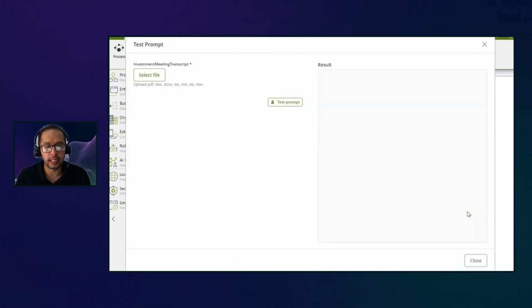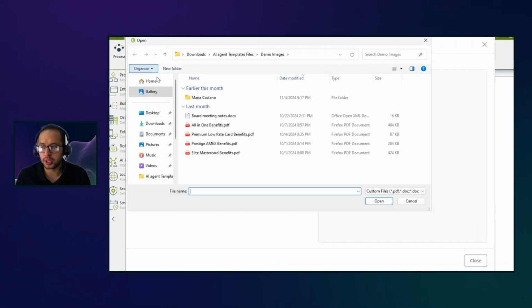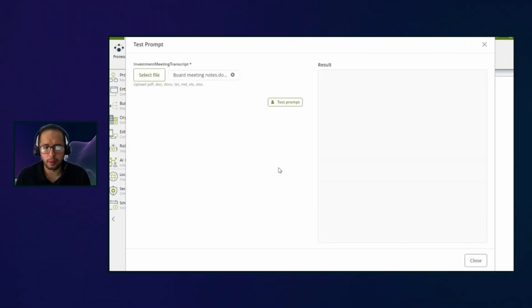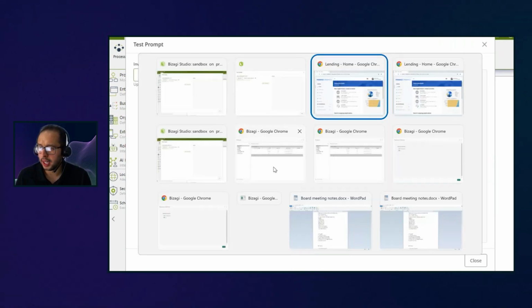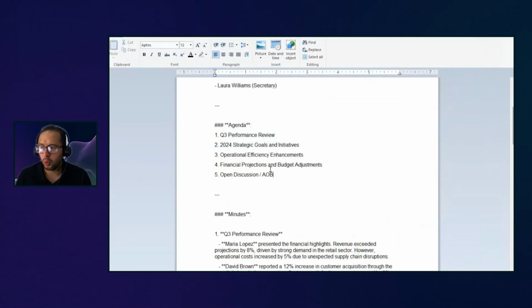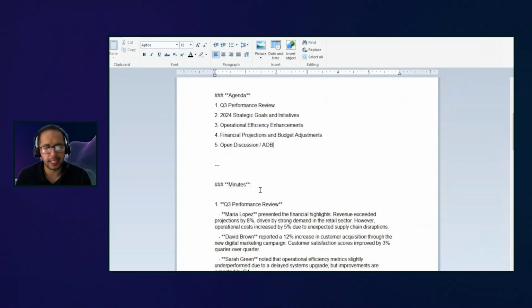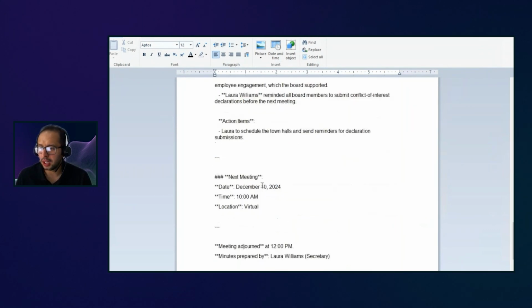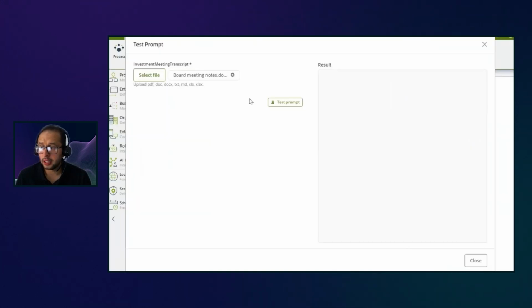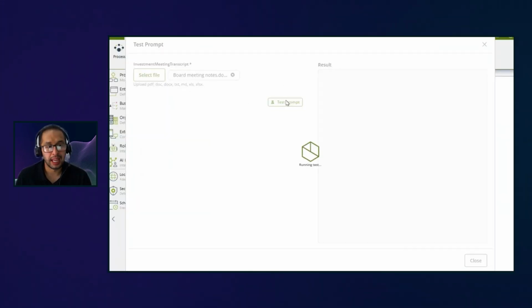So we can go click really quickly here. I'm going to have here one document that has some meetings of a board. If I open this document and see it in detail, this has much more information. So take a look. It's like who attended the meeting, what the information was, what the performance review is, all the information about this. And these documents can be huge according to what you have there, right? But here you just add that document into this point, you click on test prompt, and you review the result that the agent is creating for you.